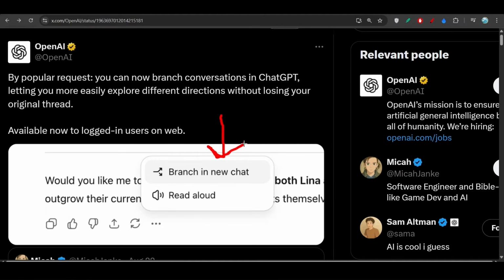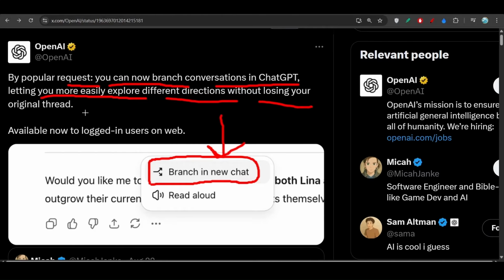OpenAI just released another new exciting mind-blowing feature in chatgpt.com, which is the branch in new chat, and this is their official notification. By popular request, you can now branch conversations in ChatGPT, letting you more easily explore different directions without losing your original thread.